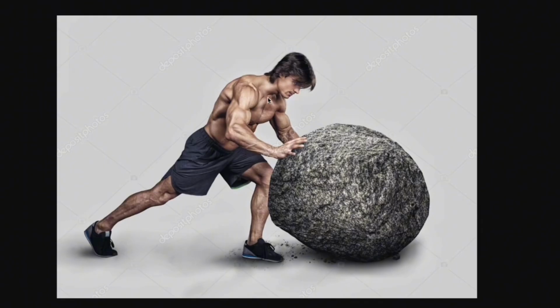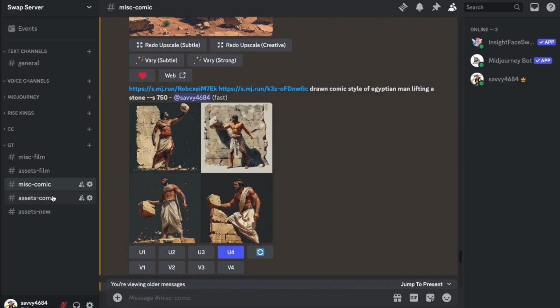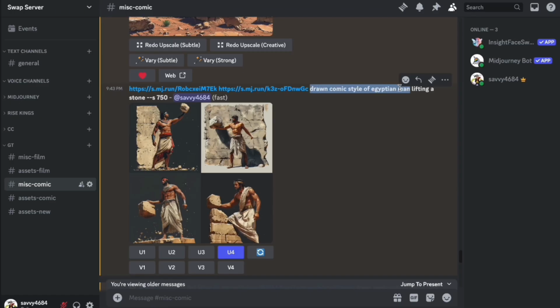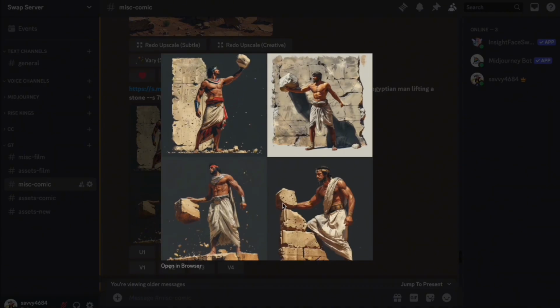So I went online and looked for a guy dragging a stone and I uploaded that into my other channel. As always, I pressed on it, right clicked to copy the address, and then also had my guy here and dumped down the prompt itself: drawn comic style of Egyptian man lifting a stone. And the results, if not perfect, were still quite a bit better compared to before. So now the guy was actually carrying a stone.